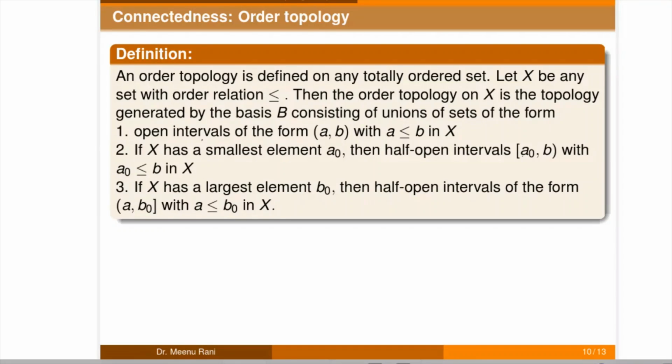The topology generated by these bases is called the order topology.